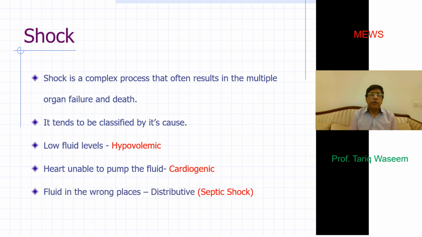Or it is distributive, where fluid is in the wrong places, with a lot of vasodilatation increasing the capacitance of the venous system and less blood in the vascular arterial system, and this might lead on to septic shock. These are the various types of shock.